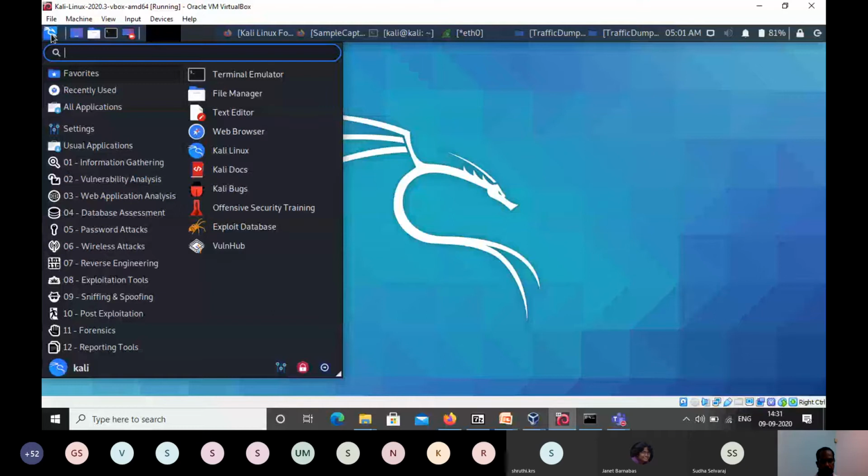Like in Windows or Linux, we will get applications like MS Office or similar things. But here you can see the difference in these categorizations. The first one is information gathering. Second one is vulnerability analysis, web application analysis, database assessment, password attacks, wireless attacks. Like this, the tools available in open source are nicely organized as a package in Kali Linux. This is the advantage we get as a user.